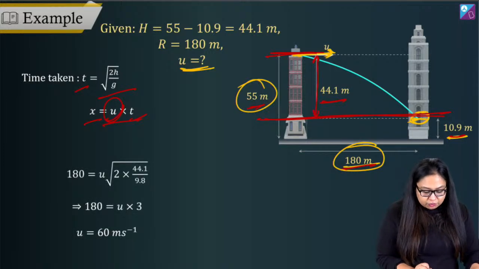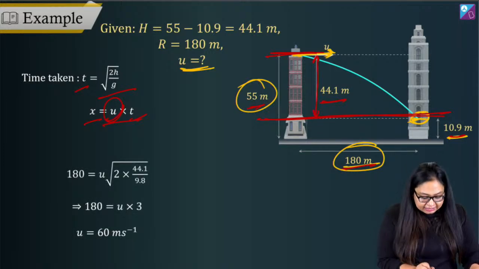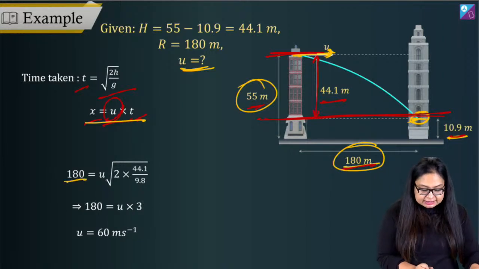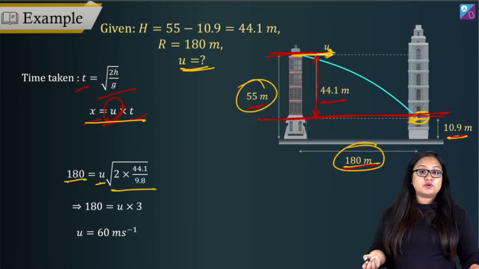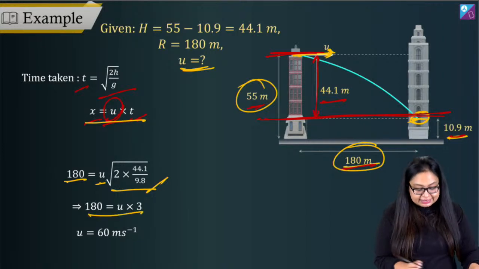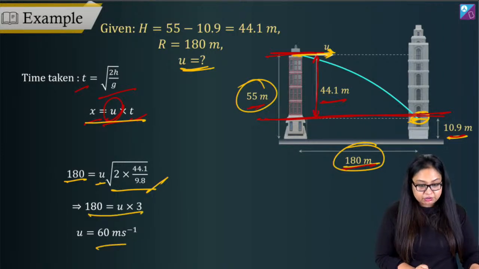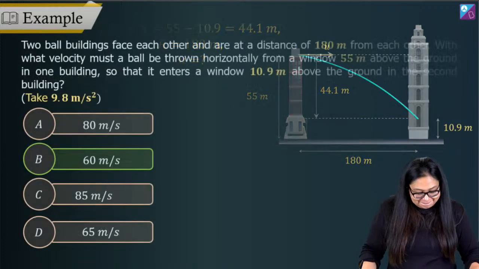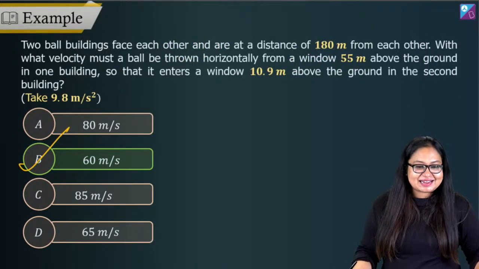T is equal to root over of 2h upon g and x is equal to u into t. So x becomes how much? 180 is equal to u times root over of 2h upon g. Substituting values, we get 180 is equal to u into 3. U comes out to be 60 meters per second. Answer is 60 meters per second.